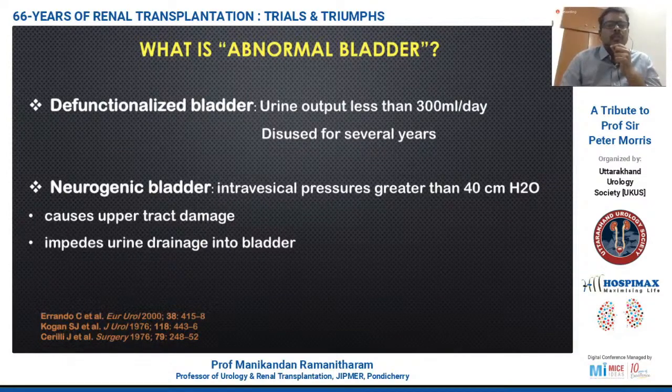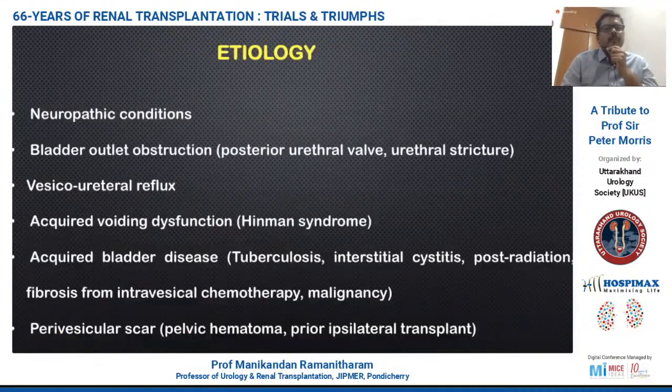The next group is the patients who have been diagnosed with neurogenic bladder, where the urodynamic characteristics suggest that the intravesical pressures are greater than 40 centimeters of water, thereby increasing the damage to the upper tract, and it impedes the urinary drainage into the bladder. So these are the basic two groups of patients who constitute the abnormal bladders.